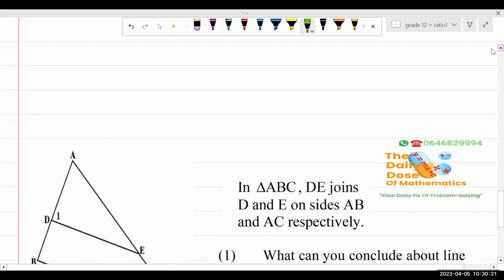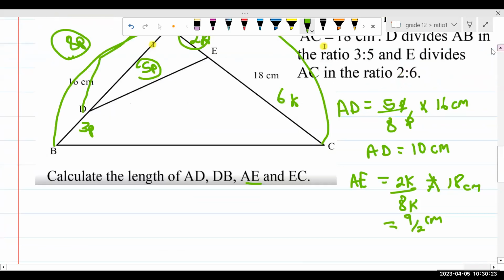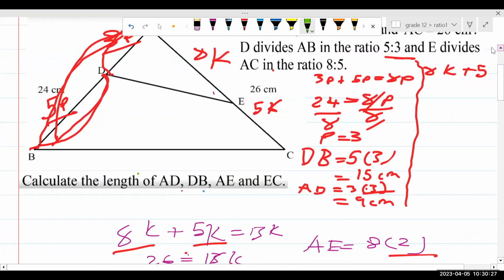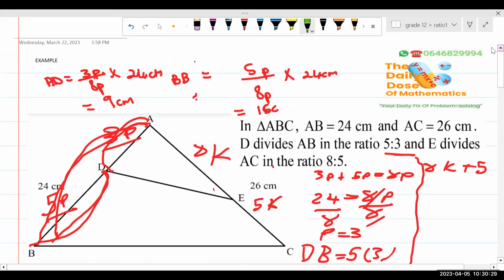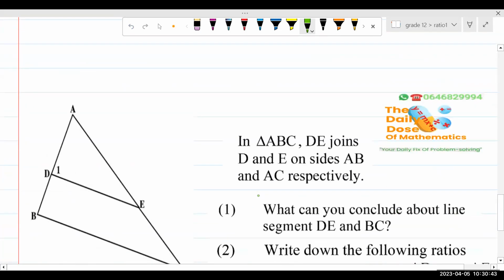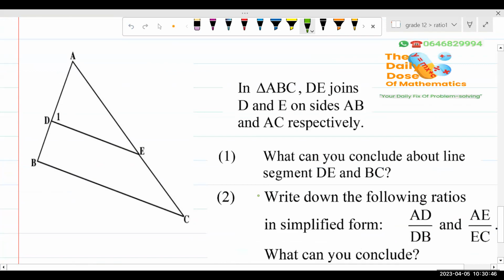Yes, we had exactly the same story, but there is something I want you to notice. When we were busy with these ones here, we had D and E, line DE, with D on AB and E on AC respectively. So nothing has changed. Here we're going to have exactly the same thing.